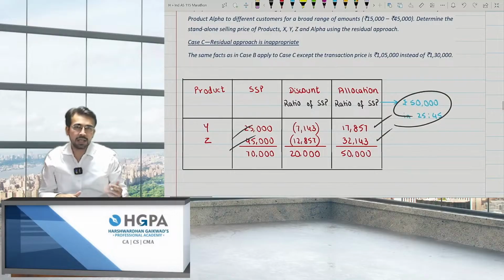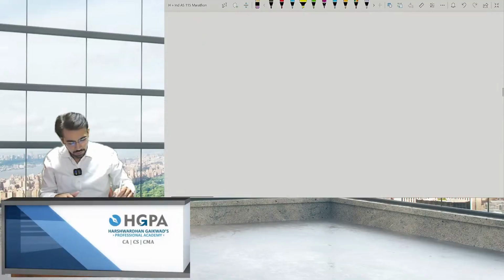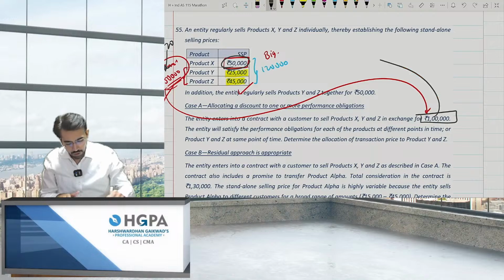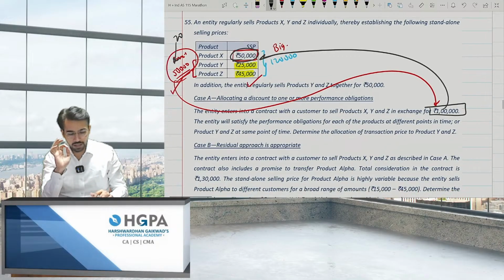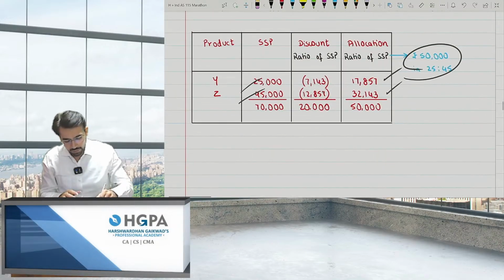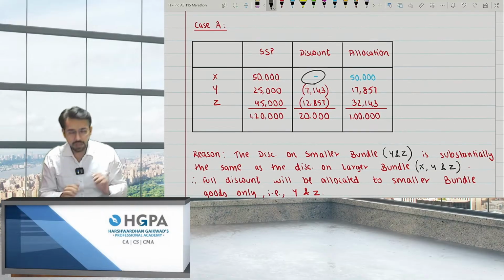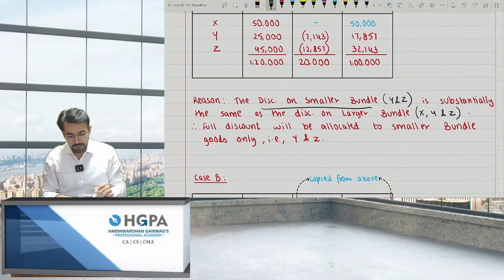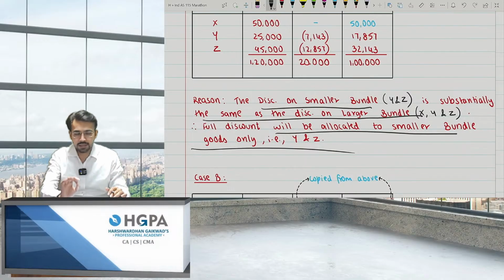Now, on the larger bundle, you will not say this 1 lakh will be apportioned in the SSP ratio. Why? Because the small bundle discount and the large bundle discount were the same, and therefore this discount will be borne only by Y and Z and not by XYZ. So X will not bear any discount if you can closely watch, right? The reason is the discount on smaller bundle YZ is substantially the same as the discount on larger bundle. Full discount will be allocated to the smaller bundle, that is Y and Z only. That is, by adding a product also, I did not give you any discount over there, right?